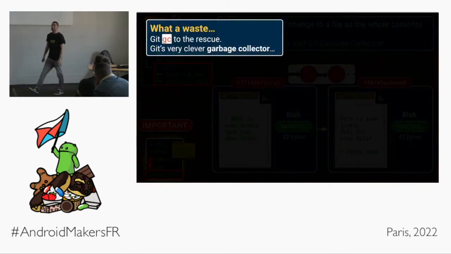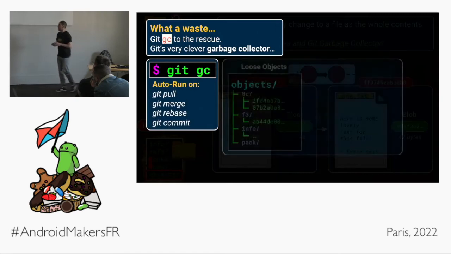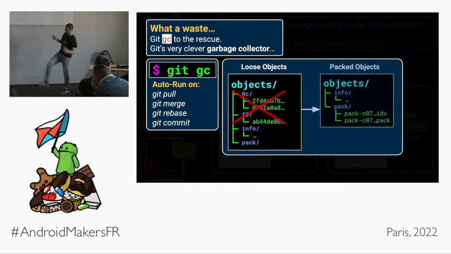But this is where Git GC and pack files save the day. Git GC is Git's garbage collector, and you never need to run this yourself. It's automatically run on a bunch of different Git moments. And at a really high level, what Git GC does is this. Takes your loose objects and deletes them. That was me kicking the loose object barrel. It doesn't delete them, but it deletes the objects in the loose objects and gives you back out a pack file. You know, the big pack file with the commit, whatever. Cool, okay.